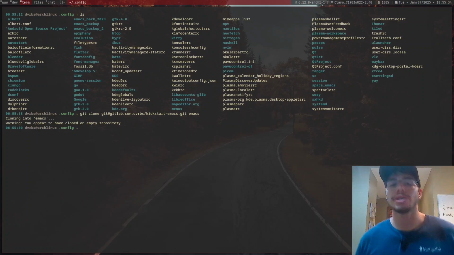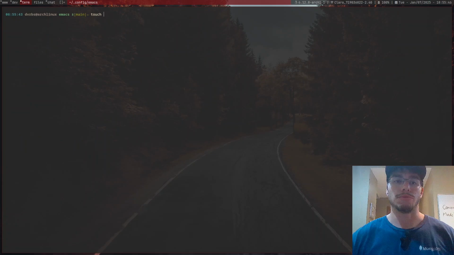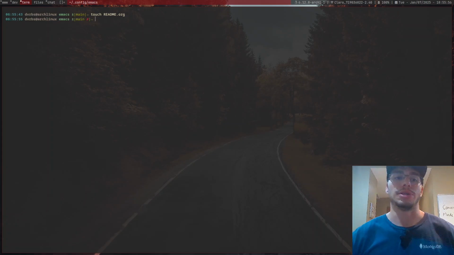For now, what we need to do is remember that we are just creating our thing, right? So first things first, I'm just going to change myself into Emacs. There we go. Now I'm just going to create the readme, readme.org. I will still use org mode, because again, we're making something that needs to work. So readme.org is probably what we're going to be using as the starting point for everything.